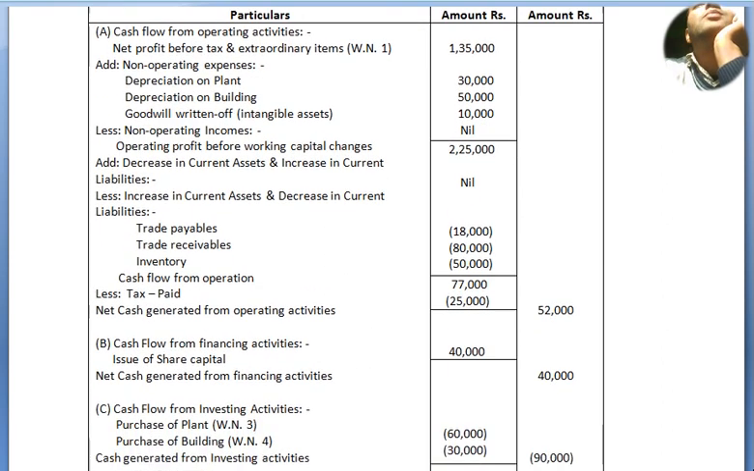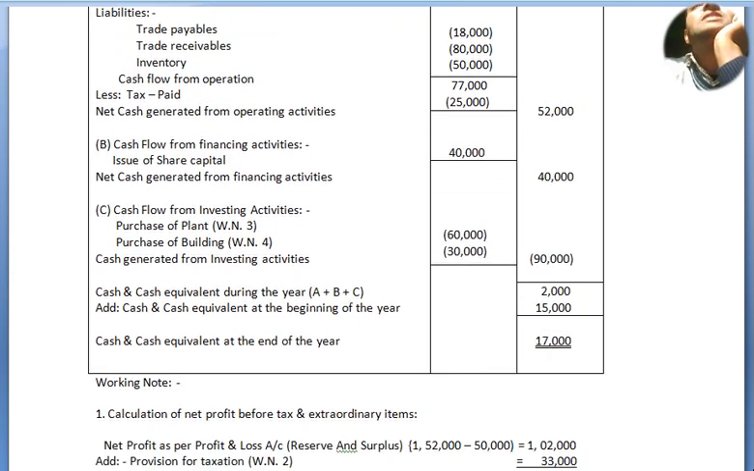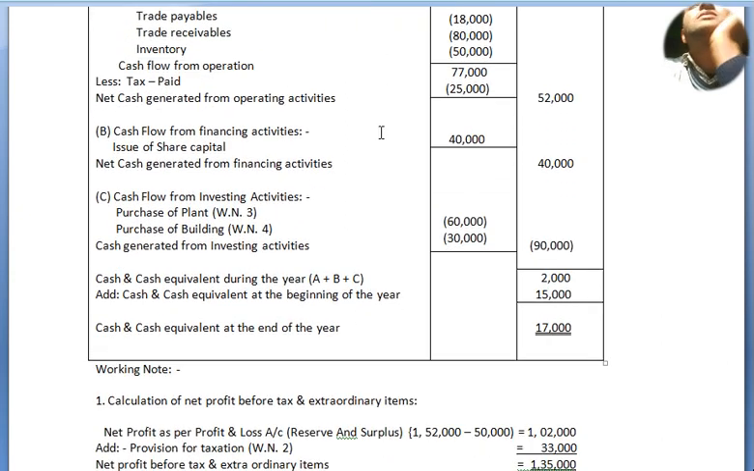Now we move to our part B, cash flow from financing activities. Under financing activities, share capital has been increased by 40,000. This 40,000 is raise of capital by issue of share capital.